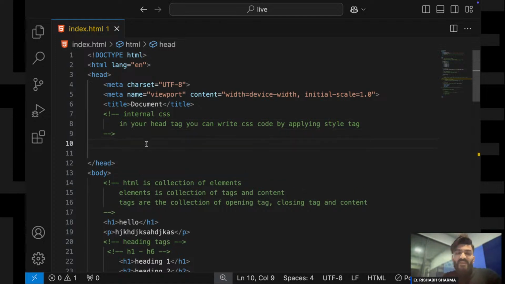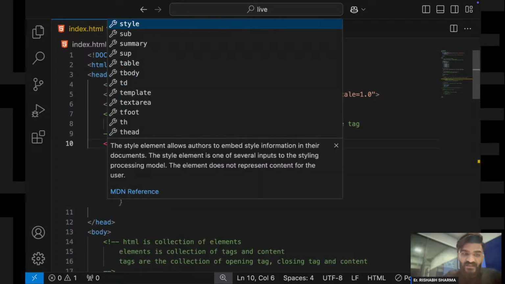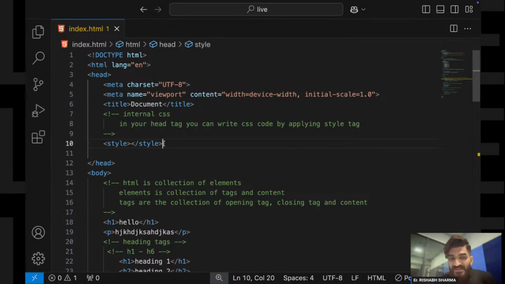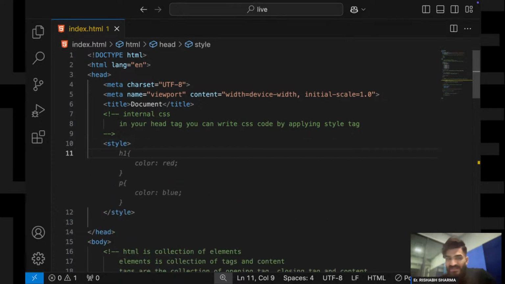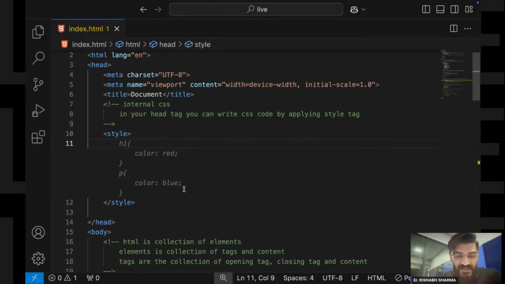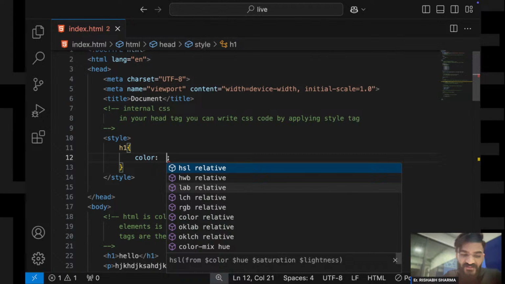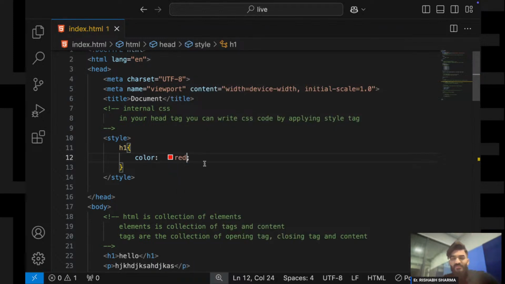So when you write style tag, this is my style tag, and inside this style tag when I write my CSS, this is known as my internal CSS. Now why is this internal CSS?